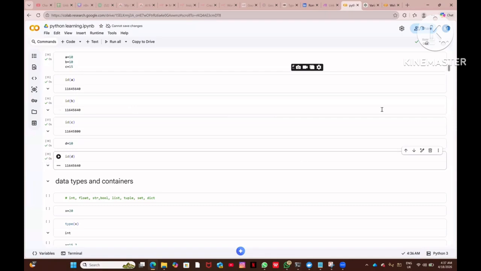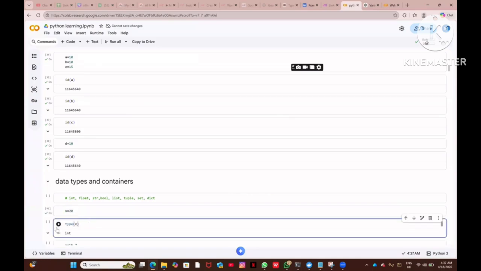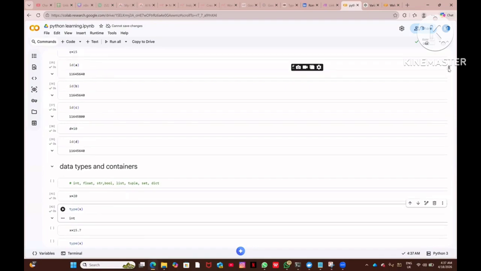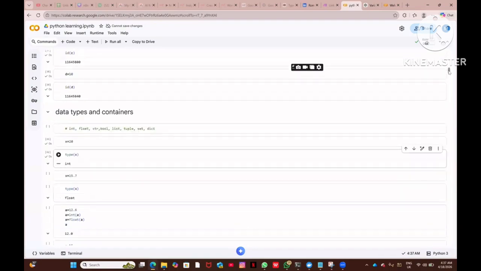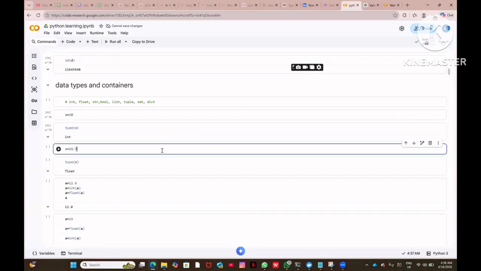So let's see. These are the different data types in Python: int, float, string, boolean, list, tuple, set, and dictionaries. So x equal to 20, right? You are defining x equal to 20, but after defining it, you want to know what is the data type of x. Then you give type of x. Then you are able to know the data type is int. Int means integer. Float means if you have some other digit, then you get the float. So these are the fundamental things which are very much important during the journey of Python and during the journey of AI.